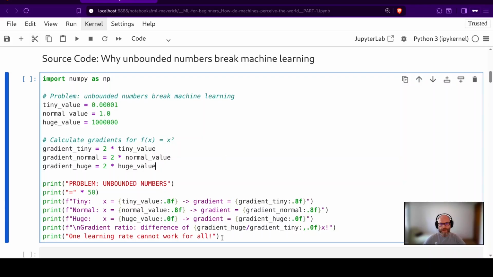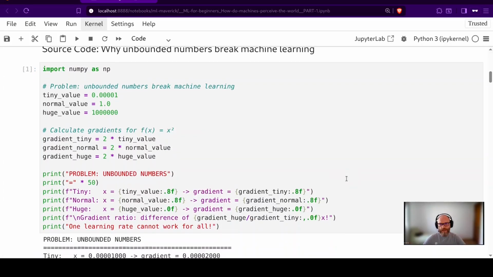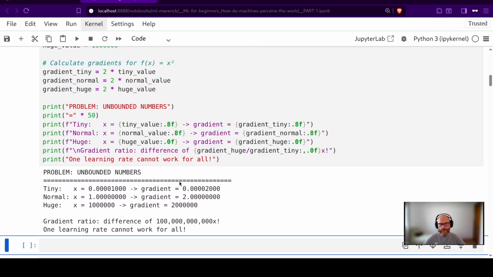I will simply print in the console "problem unbounded numbers", and here I will put the tiny value and the gradient for the tiny value, and the same for the normal value and the huge value. To run the code, I will simply hit Shift Enter and we see the output.